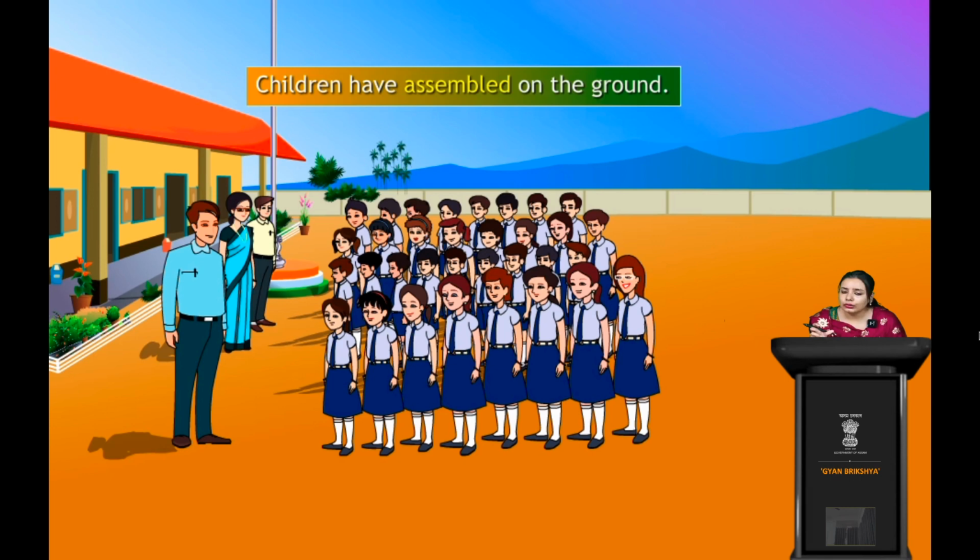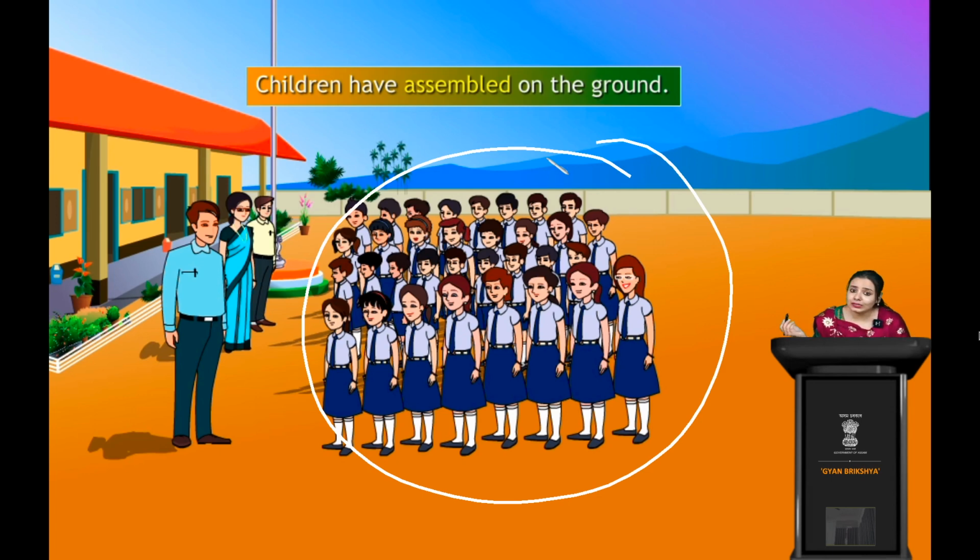In the party also we have seen so many children have gathered. Here also we can use gathered, or we can also use assembled. So the meaning is the same, right? Here also so many children have come together, and in the party also we have seen groups of people.